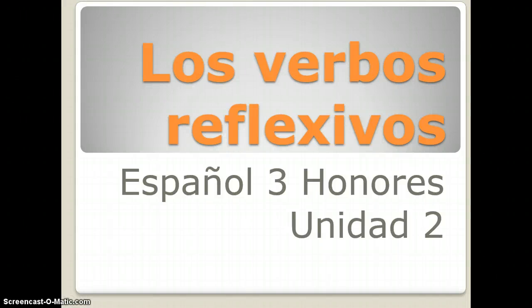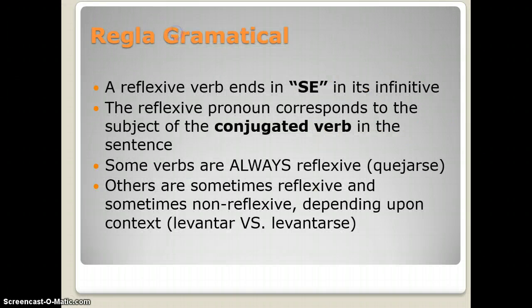Los verbos reflexivos. In this unit, we have a lot of reflexive verbs. A reflexive verb is identified by ending in se in the infinitive form. So for example, levantarse, quejarse.